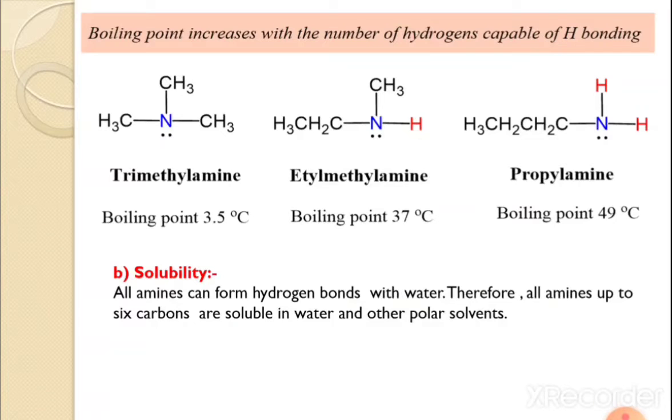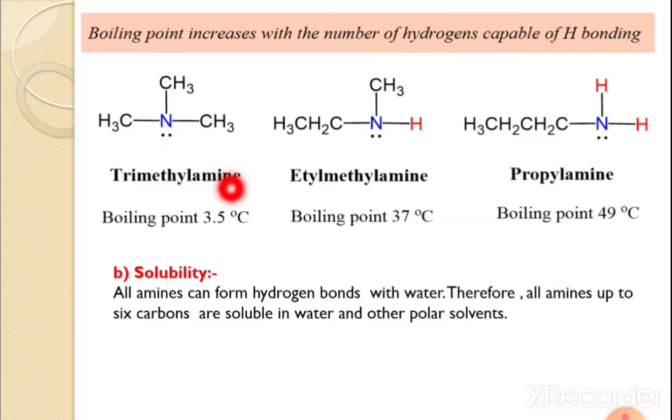Now simply, the boiling point increases with the number of hydrogens capable of hydrogen bonding. In the first example, this is the structure of trimethylamine. Why is this trimethylamine? Simple. Here nitrogen is attached to the 3 methyl groups, therefore trimethylamine.